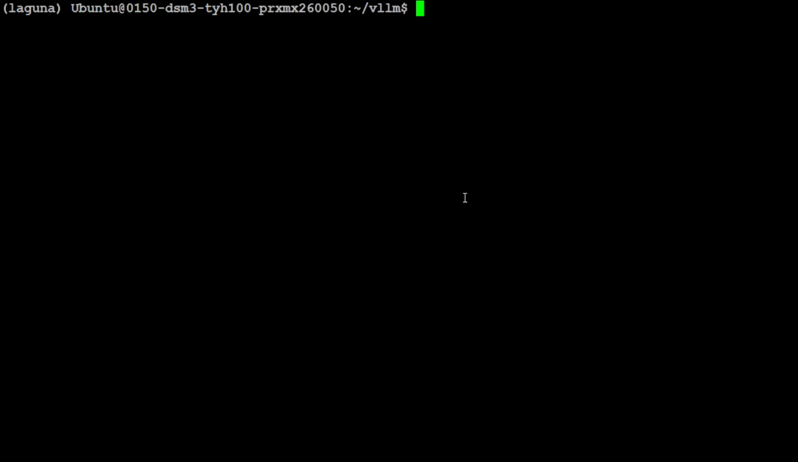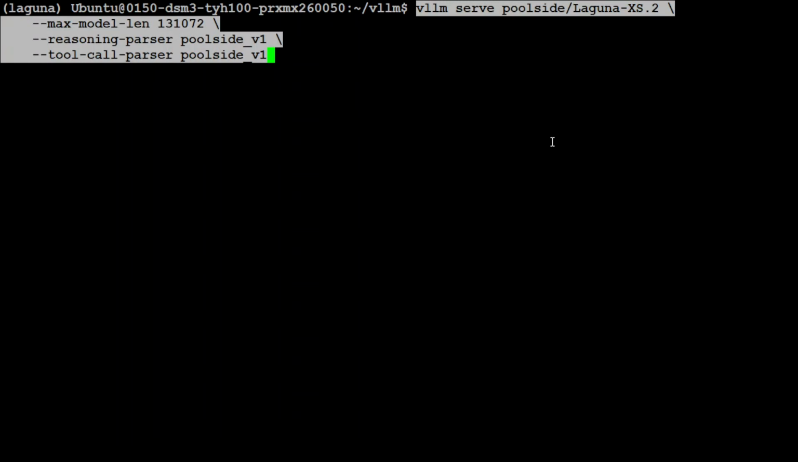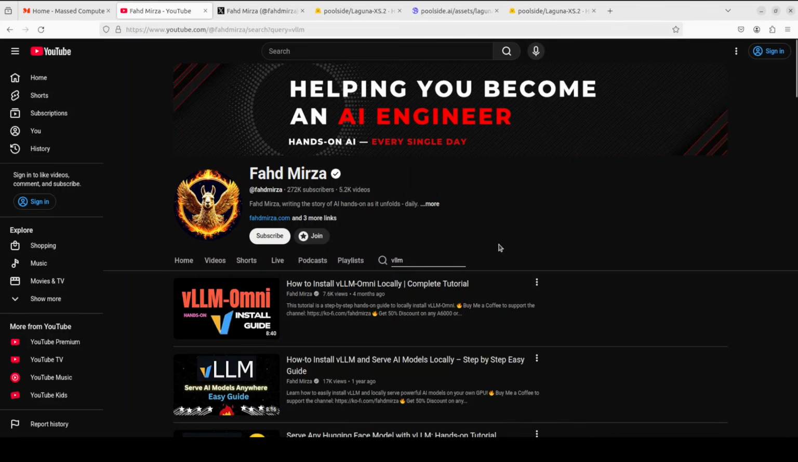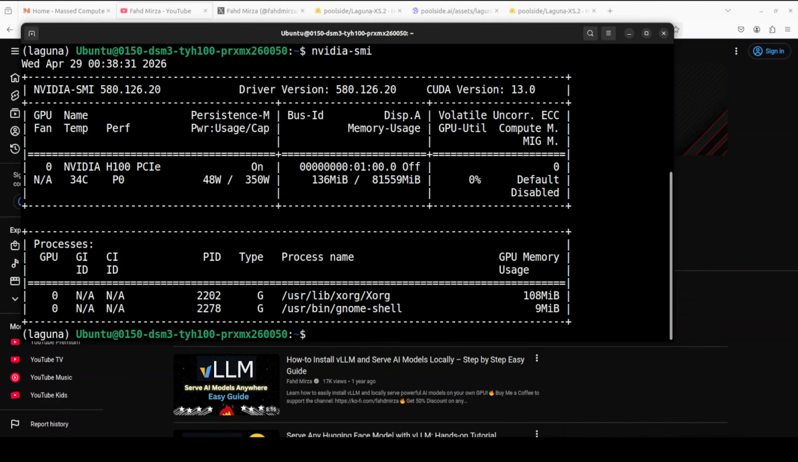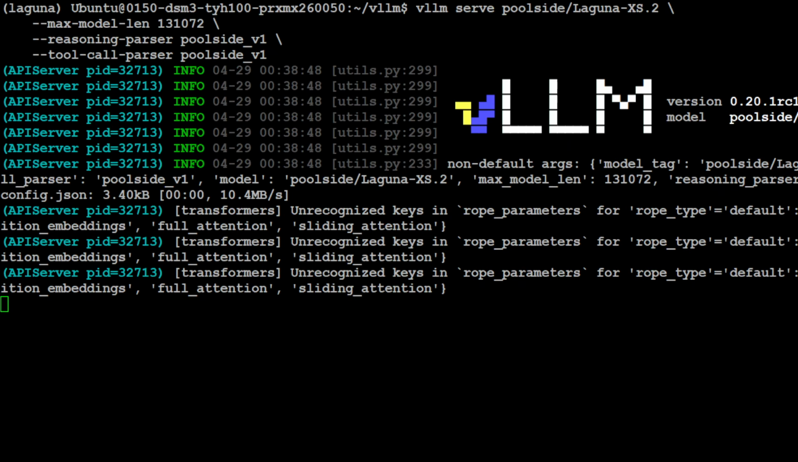Anyway, it finished, and then I'm just going to serve that Poolside Laguna XS.2 on my local system with this context length on my GPU card, which I'm quickly going to show you now. This is my Ubuntu system, and I have this NVIDIA H100 with 80 GB of VRAM, and this is where I am going to serve this model. So model is being served.